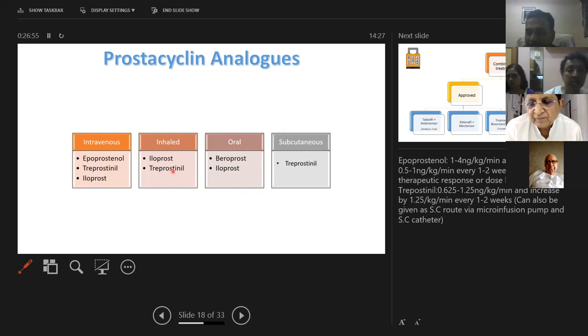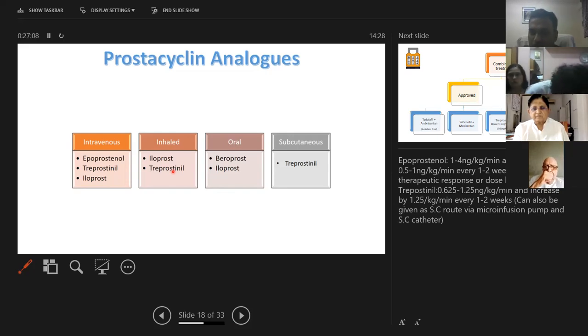Why we don't give these drugs in especially lung patients who are having a chronic respiratory disease? Because these drugs will result in pulmonary vasodilation, which will result in ventilation perfusion mismatch, which we don't want in those patients. So it will be more harmful than beneficial to give oral or IV drugs to such patients. That's why the inhaled route is being tried in them, which has shown some good results, but the trials are still ongoing on it.